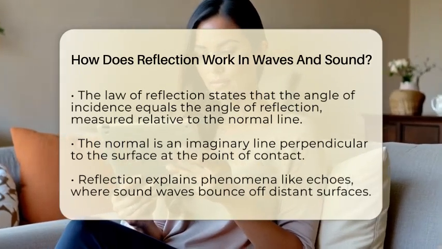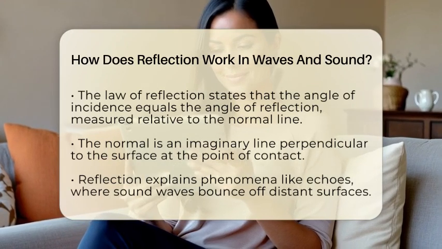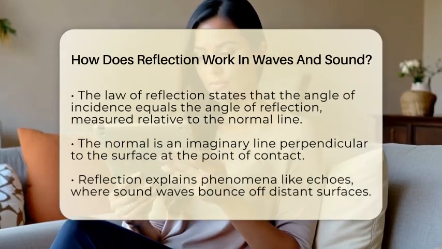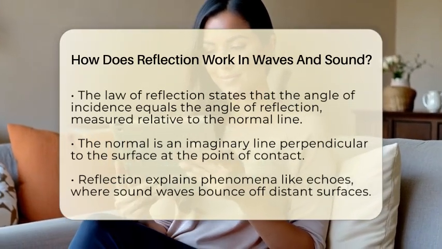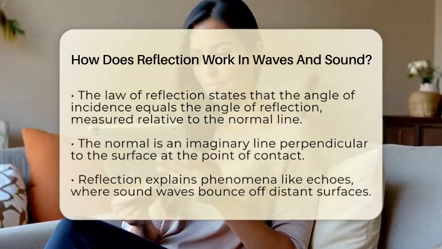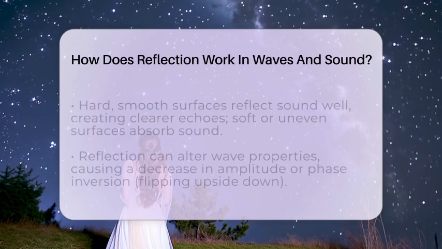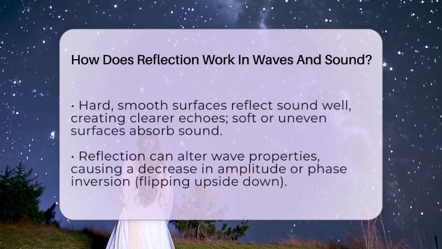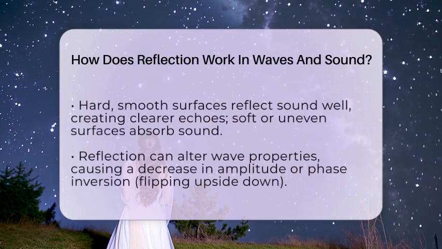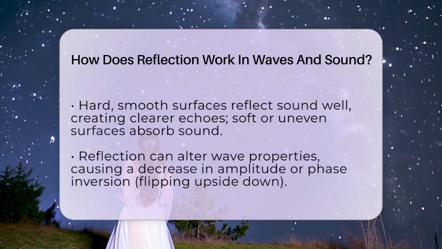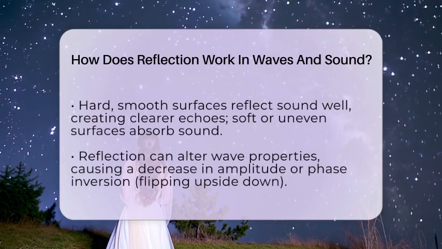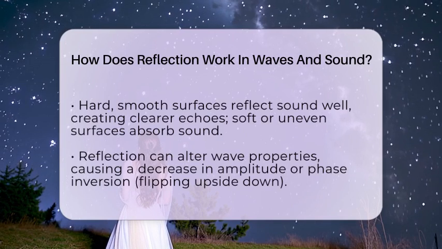To picture it, think of a ball bouncing off a wall. If it hits the wall at a certain angle, it will bounce off at the same angle on the other side of the normal. This predictable behavior helps us understand many everyday phenomena. For example, when sound waves hit a hard surface like a wall, they reflect and travel back toward you, creating an echo. The type of surface matters a lot.